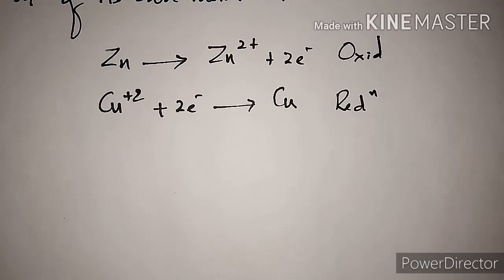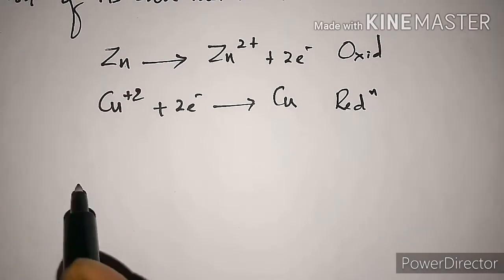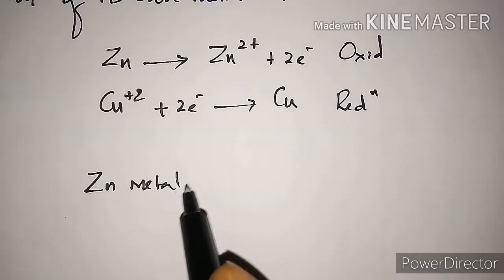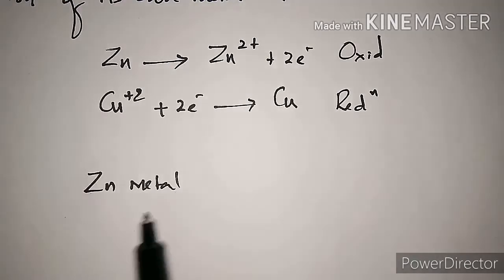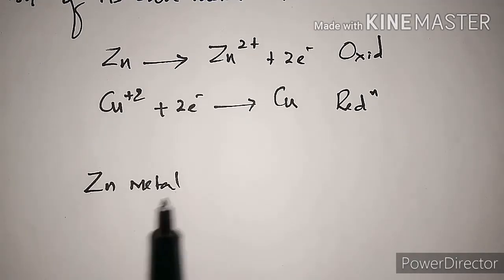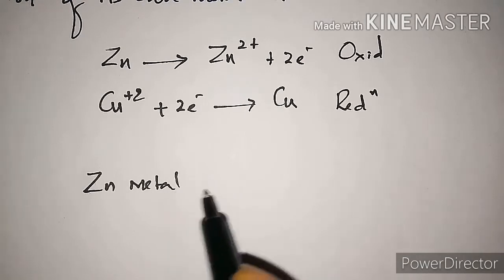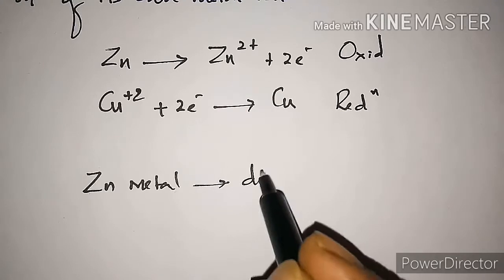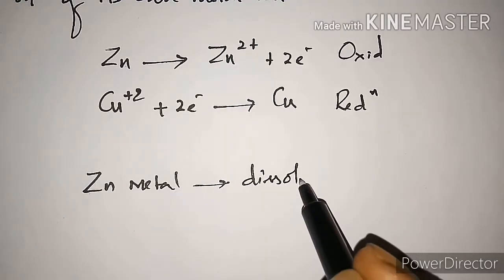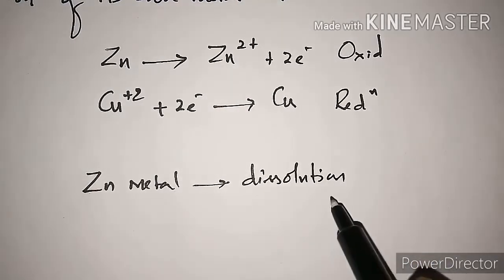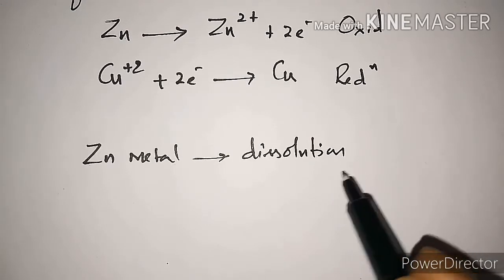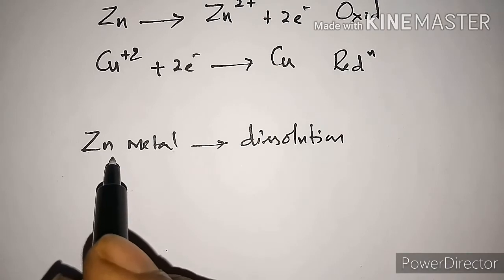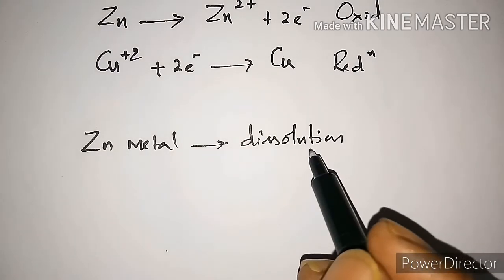Now during the oxidation, we have a zinc metal, and it will undergo oxidation, that means it will convert into zinc 2 plus. That indicates that zinc metal undergoes dissolution. It gives Zn2 plus ions into the solution, leaving the electrons there on the metal.